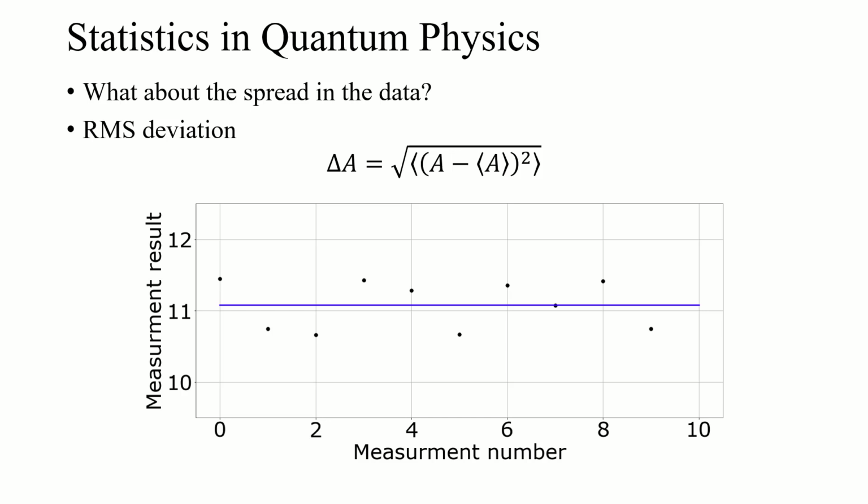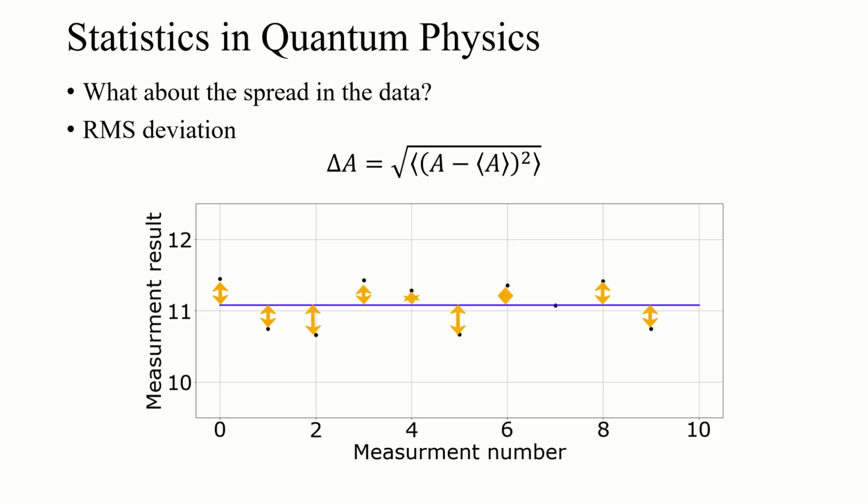To give us a visual representation of that, let's say we were measuring something and we measured it 10 times, and those dots are our values. We take the average and we get the mean. That's the expectation value for A. That's the blue line there. Now for each individual measurement, we would also take the difference between that individual measurement A and that average value, right? So we want to know the distance, or the spread, of how far that point is from what ended up being our average value.